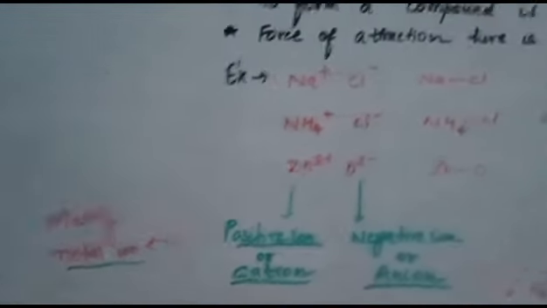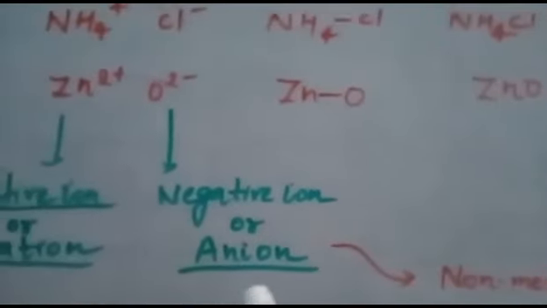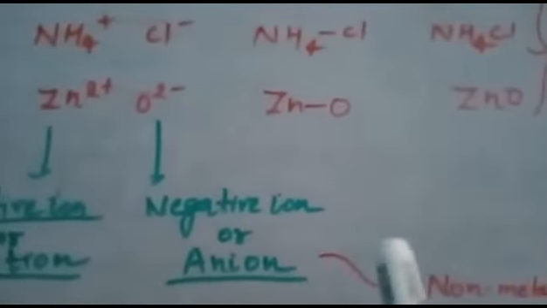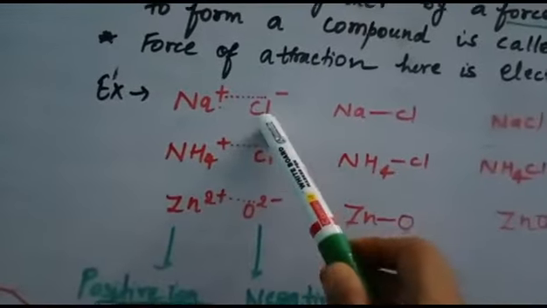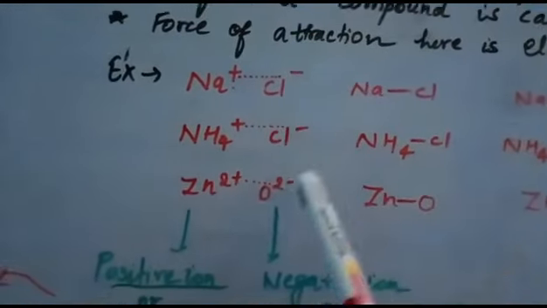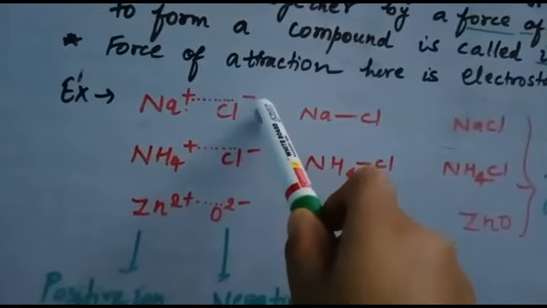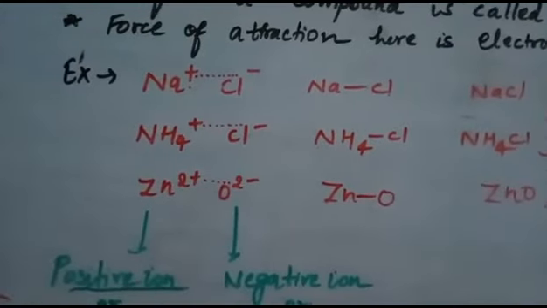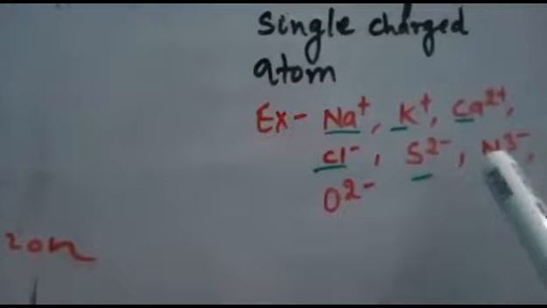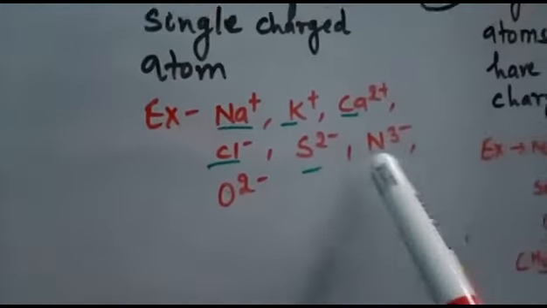And non-metal ions are called anions, because non-metals generally acquire a net negative charge. We can see here the chloride ion. Chlorine is a non-metal, oxygen is a non-metal. So when they form ions such as chloride, they are in the form of negative ions. Oxygen also forms negative ions. Other examples are sulfur, a non-metal, which is in the form of a negative ion, and nitrogen also.